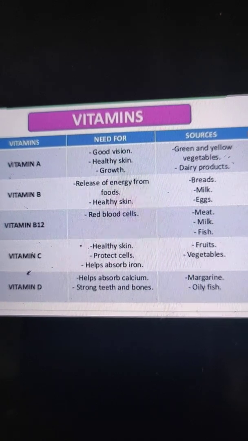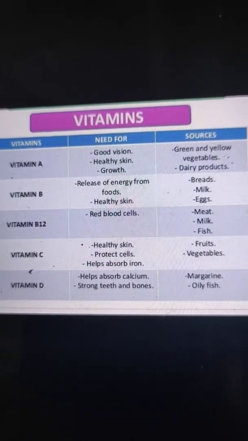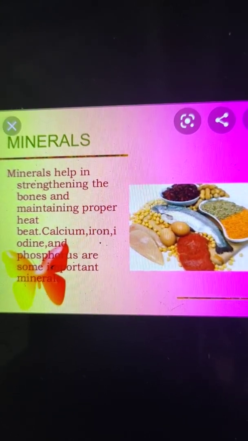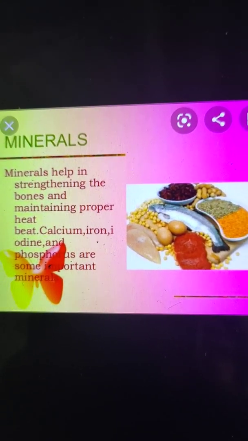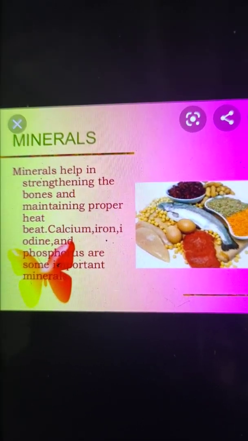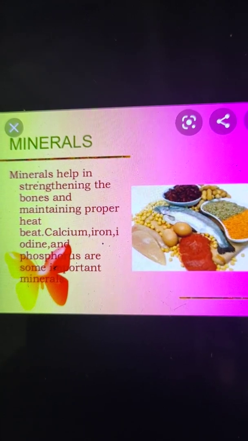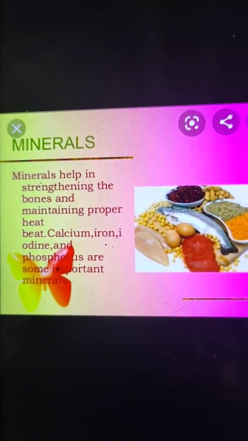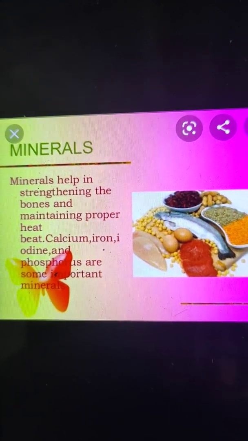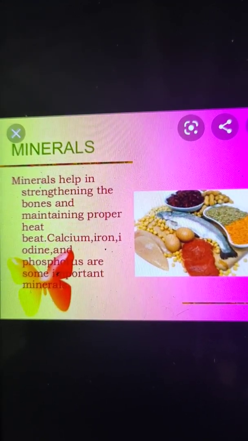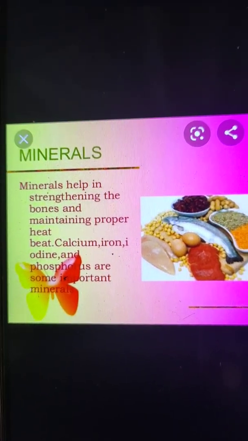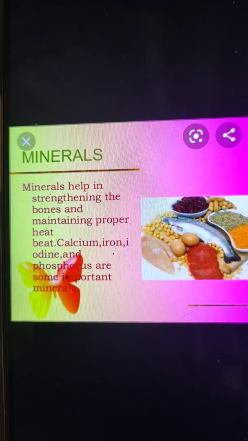All right. Now the next are minerals. Minerals are also one of the components present in our food, and minerals help in strengthening the bones and maintaining proper heartbeat. So they also play an important role in our body. And these minerals are of various types like calcium, iron, iodine, phosphorus, sodium, potassium. There are so many minerals. So let us discuss them one by one.